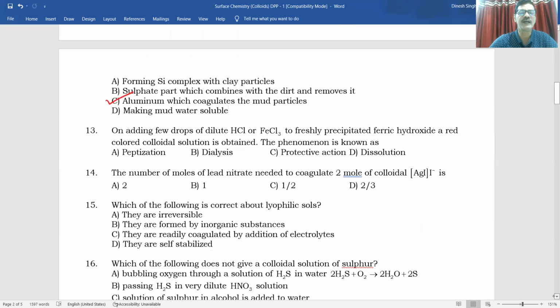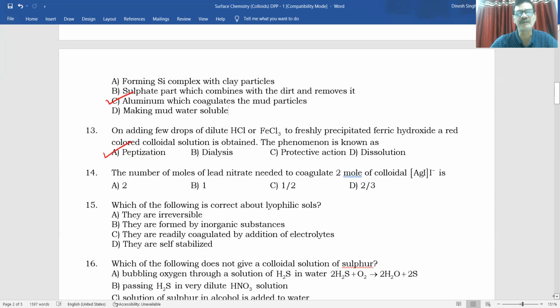After that, on adding a few drops of dilute HCl or FeCl3 to freshly precipitated ferric hydroxide, a red colored colloidal solution is obtained. This phenomenon is known as what? Peptization. Peptization is when we add an electrolyte to the freshly precipitated substance, then colloid formation takes place. So this process is called peptization.